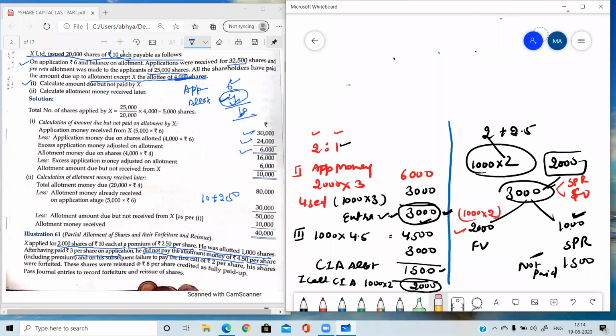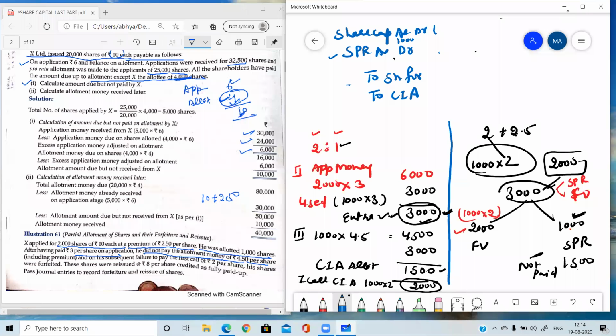And how we need to pass the journal entry is like this: share capital account debit, SPR account debit. Many times I have told you that if SPR is received, then it will not be debited. Only that part of SPR will be debited which is not received. To share forfeited, to call in arrear.